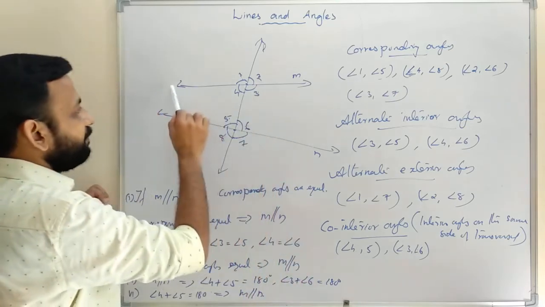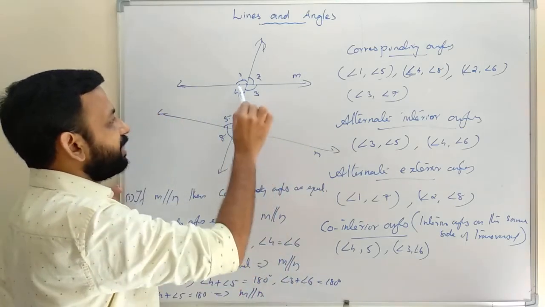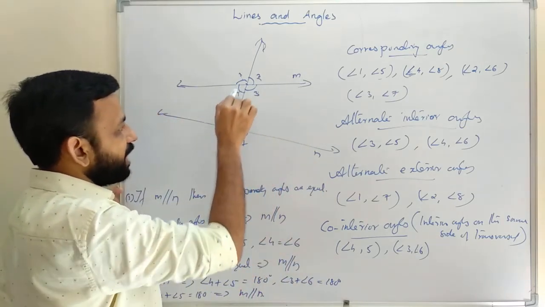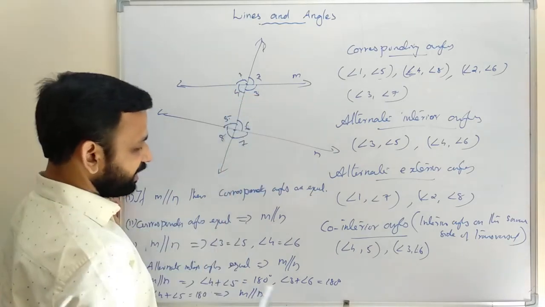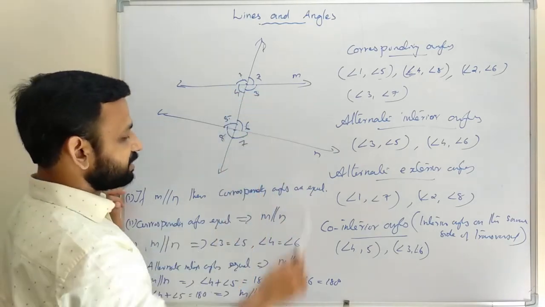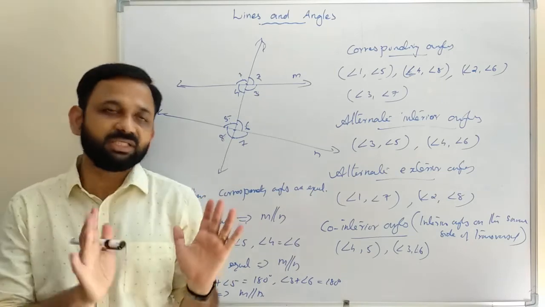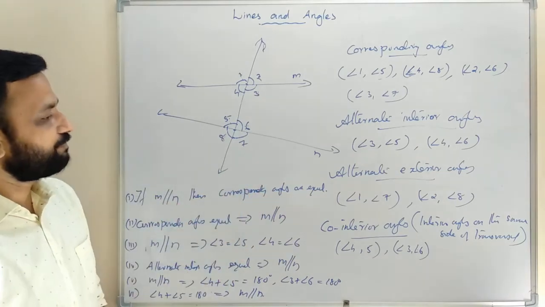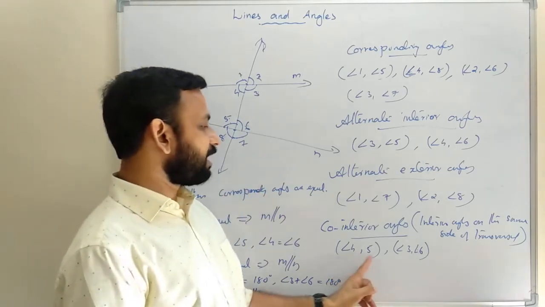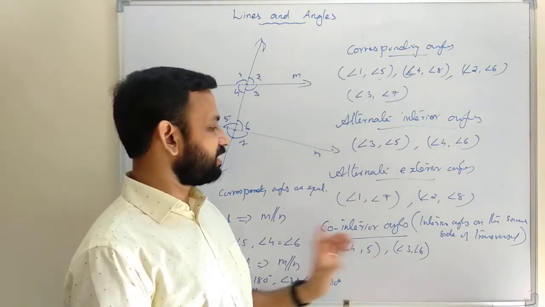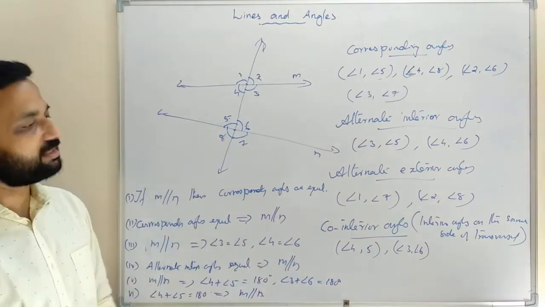That means if M is parallel to N, then angle 4 plus angle 5 equals 180 degrees, angle 3 plus angle 6 equals 180 degrees. Supplementary means their sum is 180 degrees. Then the converse, if one pair of co-interior angles is supplementary, then the lines are parallel.